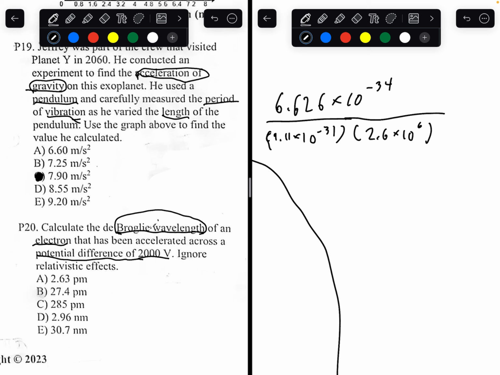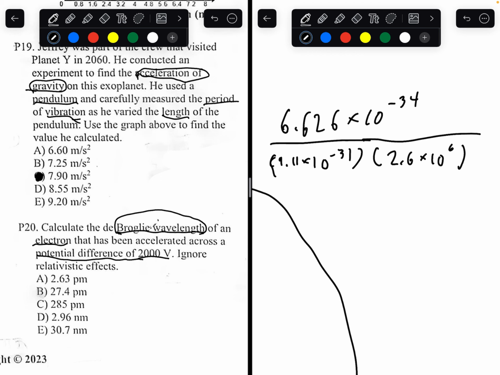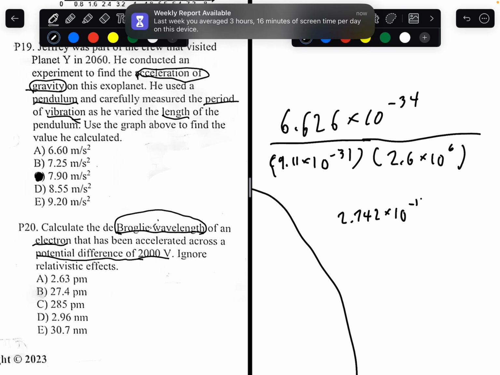Now let's try to find the de Broglie wavelength by plugging all these values in. So speed times 9.11 times 10 to the power of negative 31, and 6.626 times 10 to the power of negative 34 divided by the answer. You would get 2.742 times 10 to the negative 11 meters.